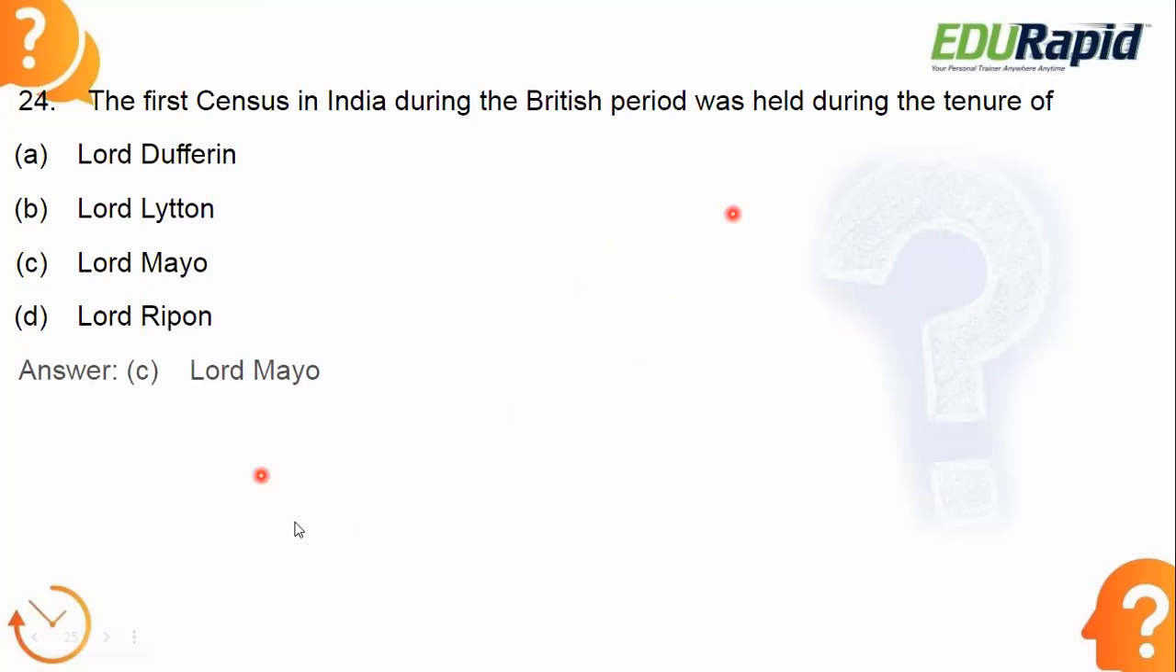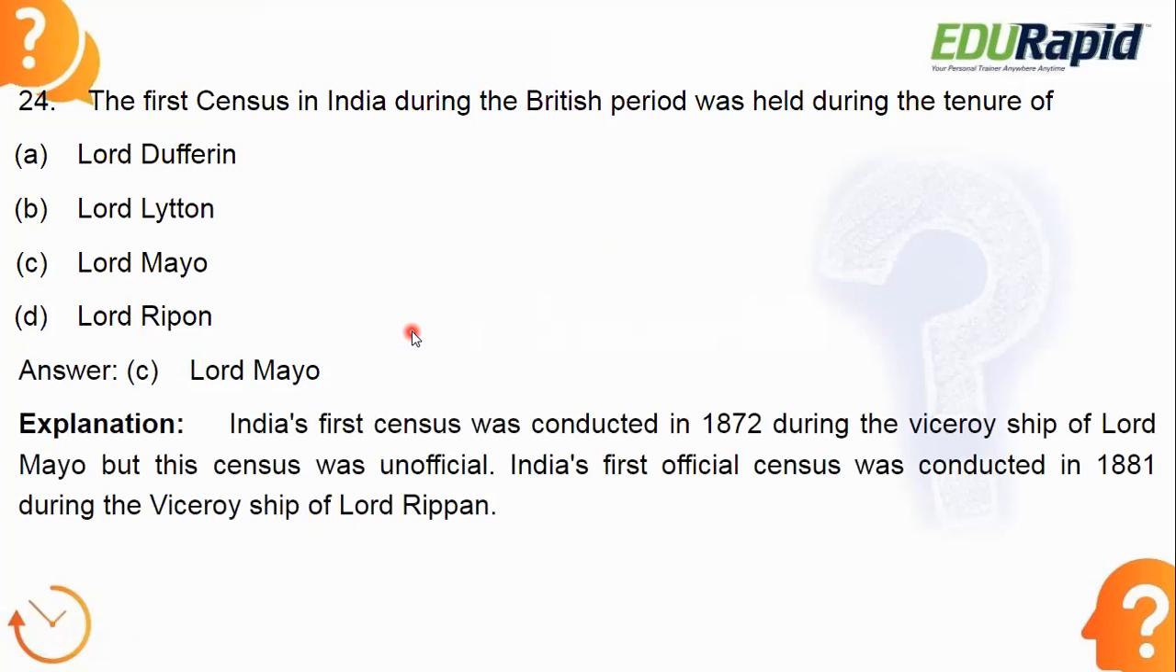Okay, let's see the answer. Answer is option C, Lord Mayo. So India's first census was conducted in 1872 during the viceroyship of Lord Mayo. But this census was unofficial. Okay, so they are just asking the first census. It happened in 1872. But the scientific and modern way census came in 1881. So that's why clearly remember first census was conducted in 1872 and the viceroy was Lord Mayo.